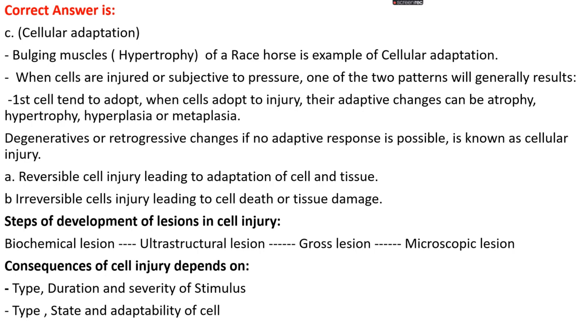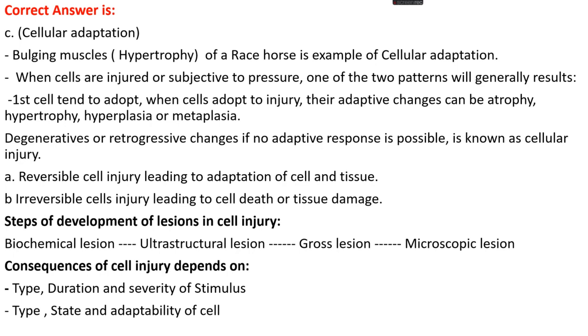Okay, and in the development of lesions in cellular injury, first biochemical lesions take place, then ultrastructural changes take place, then gross lesions take place, and finally microscopic lesions take place. And the consequences of cell injury, that is how large the cell injury is, depend upon two factors.